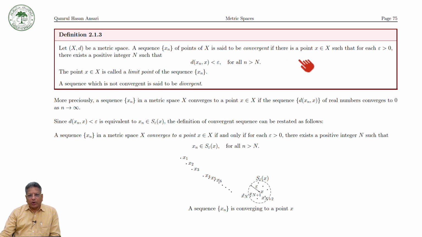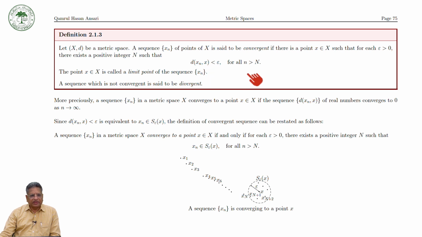This point x is called the limit point of the sequence xn. We can say that a sequence xn converges to x if for every epsilon positive there exists a positive integer N such that d(xn, x) is less than epsilon for all n greater than capital N, and this x is called the limit point of the sequence xn.